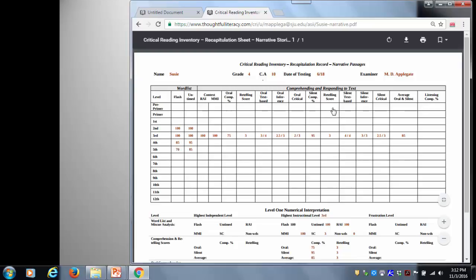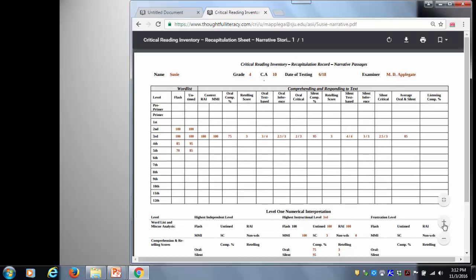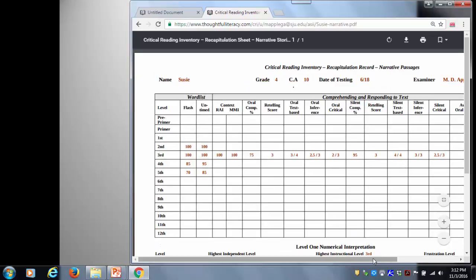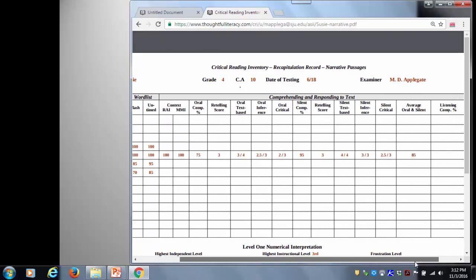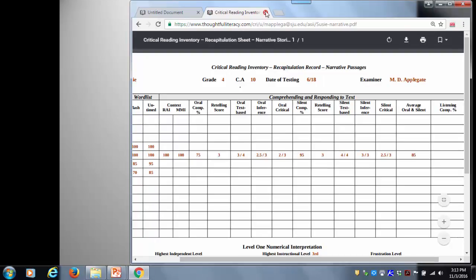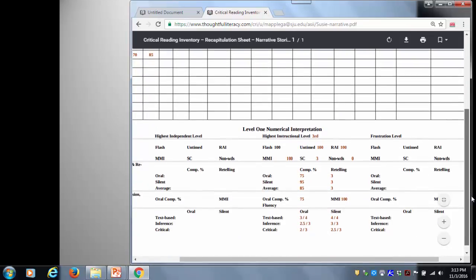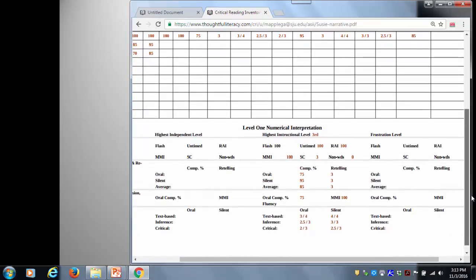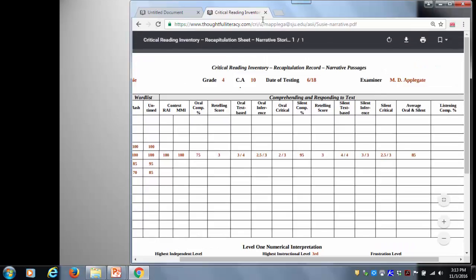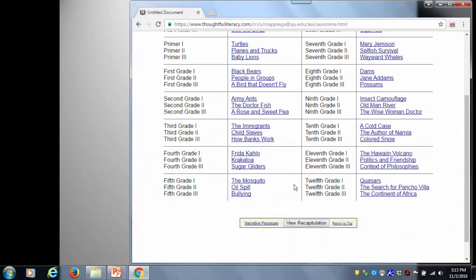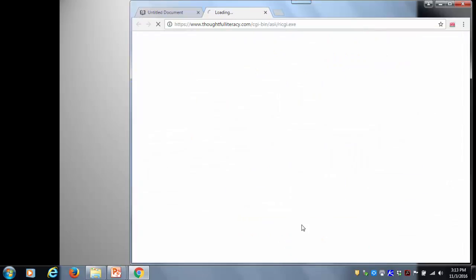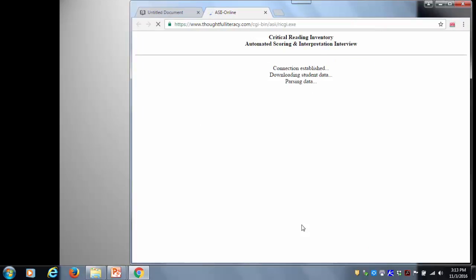When I looked at the difference, I'm going to zoom up just a bit so you could see it. I have that average of 85 when I'm looking at the narrative, and down here I can analyze my data at her instructional level. However, when I look at her recapitulation record for information, guess what we found?